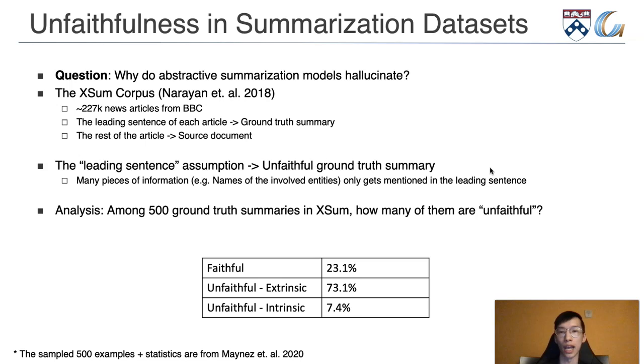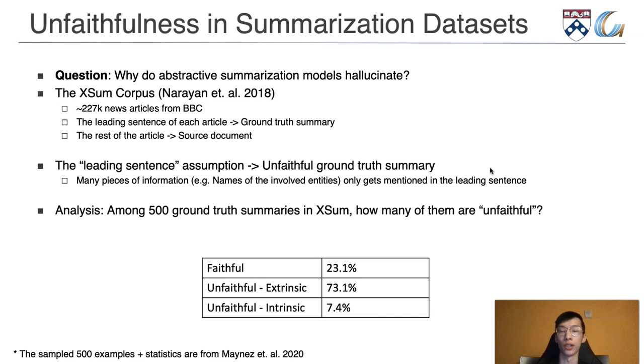To this point, we want to ask, why do these abstractive summarization models make such mistakes? For this, we look at the extreme summarization corpus, where they collect news articles from BBC. We observe that models trained on this dataset tend to hallucinate a lot, and the reason can tie back to the fact that they are using the leading sentence of each article as the ground truth summary.